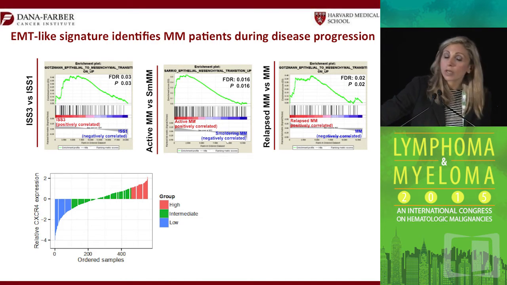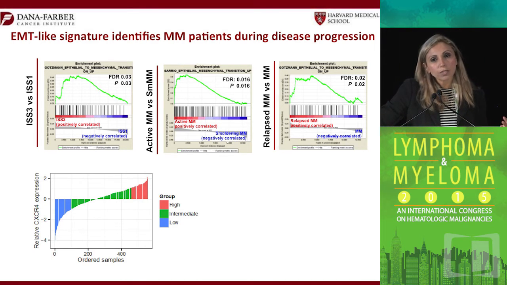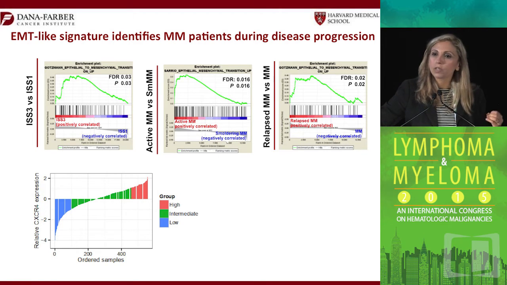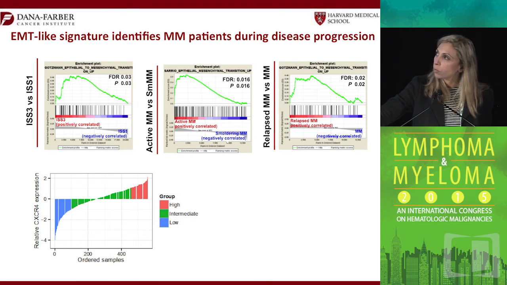And here, indeed, you can find that the most interesting signature was an epithelial mesenchymal transition signature. And you start thinking, well, myeloma cells are not epithelial cells. They're not supposed to have an EMT signature. And indeed, we have exactly the same transcription factors you have in breast cancer or other solid tumors. They upregulate the EMT signature, and that allows them to metastasize and disseminate exactly like solid tumors.